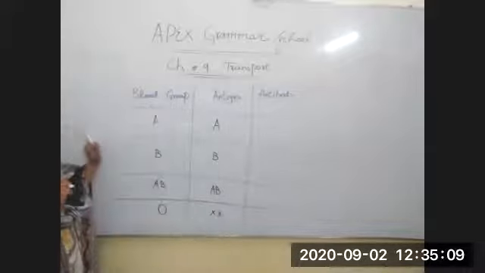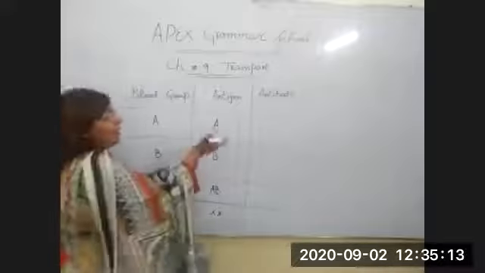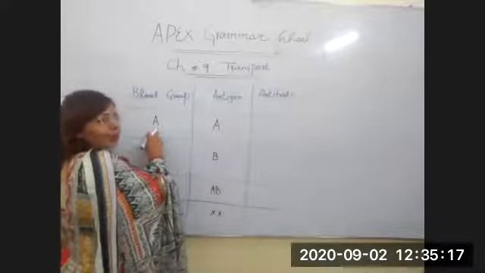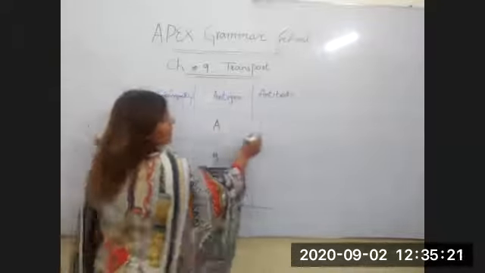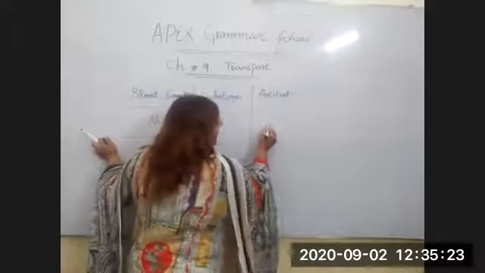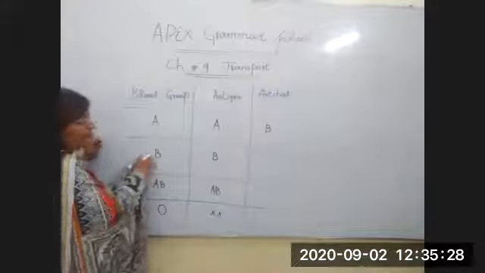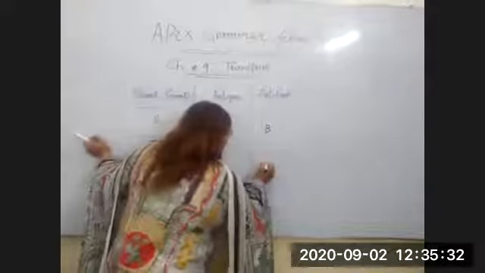Okay, this is clear to you. Then I told you about the antibody, and I also told you antibodies work against the antigens. So if the blood group is A, it has antigen A, but it has antibody B inside it. When we talk about blood group B, it has antigen B inside it, but it has antibody A inside it.